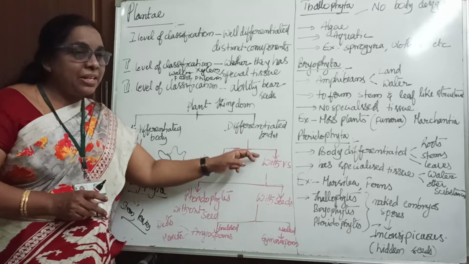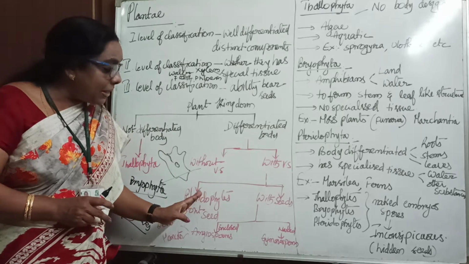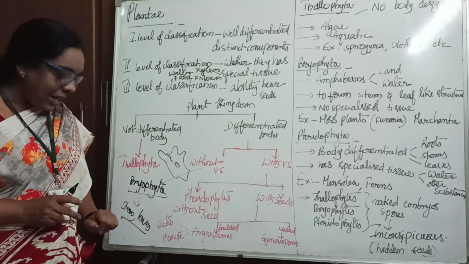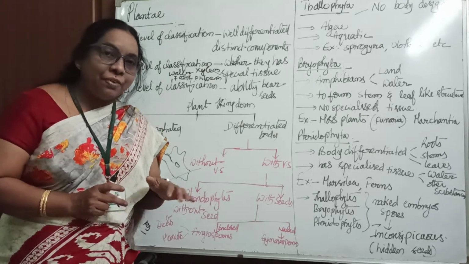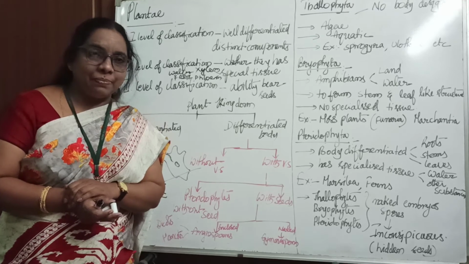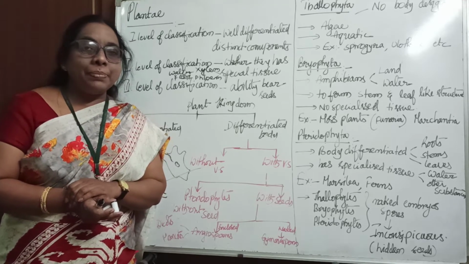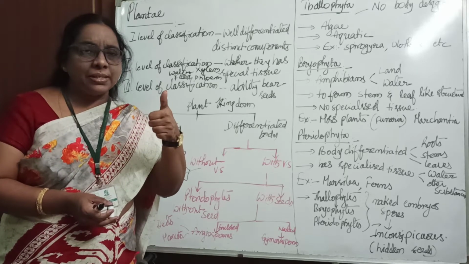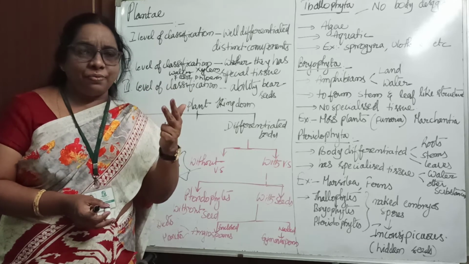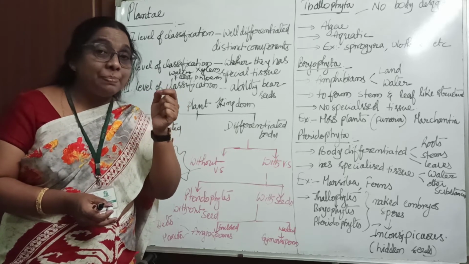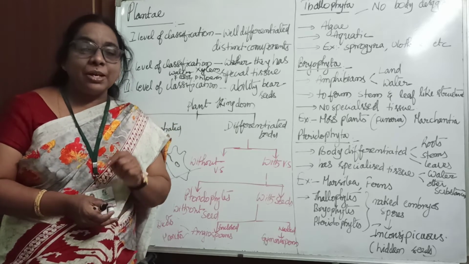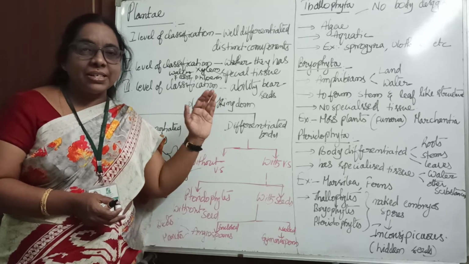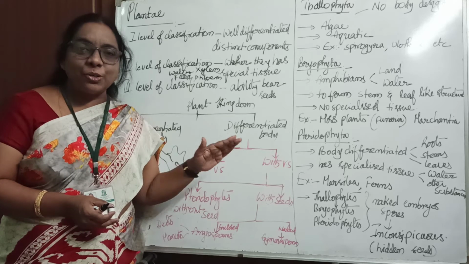Next, with vascular tissue, this group becomes pteridophytes. They have the vascular tissue. Children, this point is very, very important. Out of the three groups, the first is thallophytes, the second is bryophytes, and the third is pteridophytes. Where the vascular system begins, we have to say that the primitive vascular system developed in pteridophytes. In thallophytes, no specialized tissue. In bryophytes, no specialized tissue.